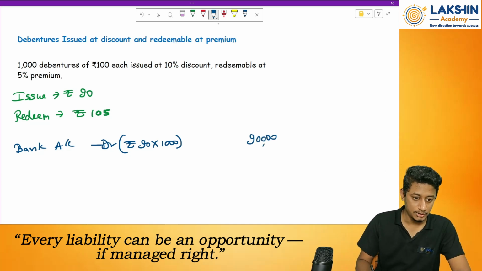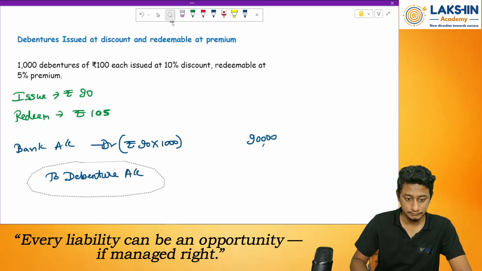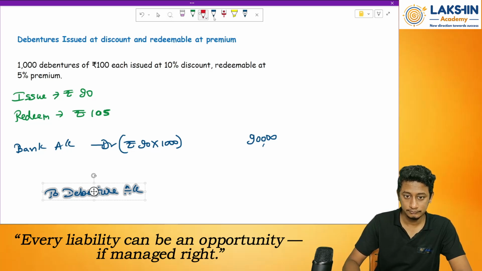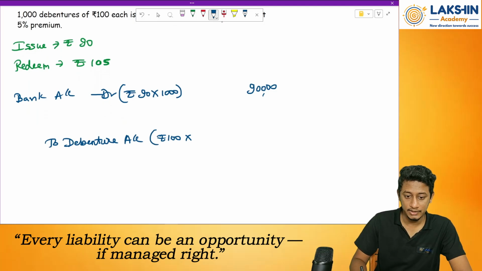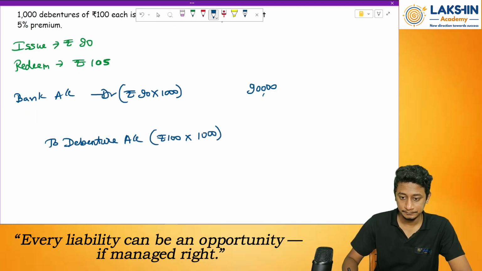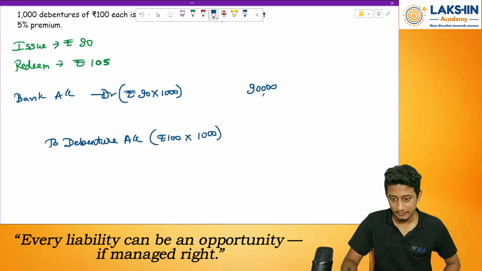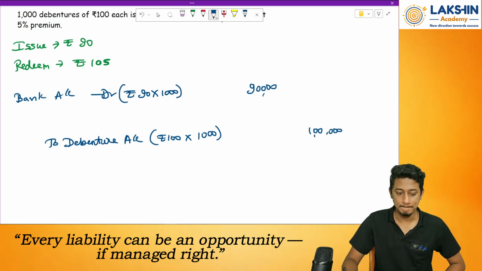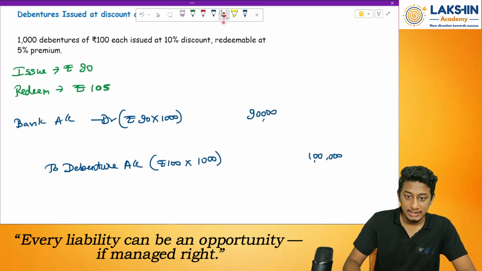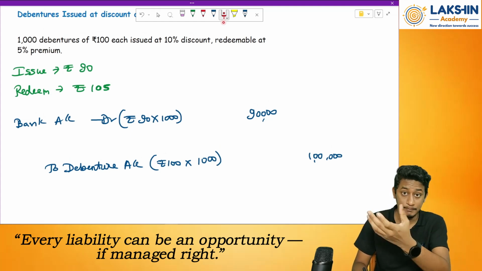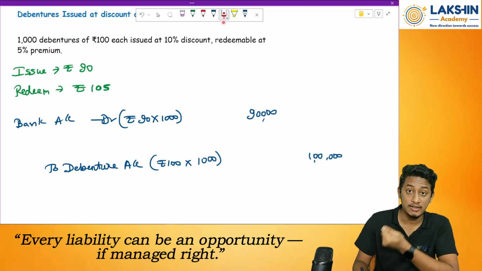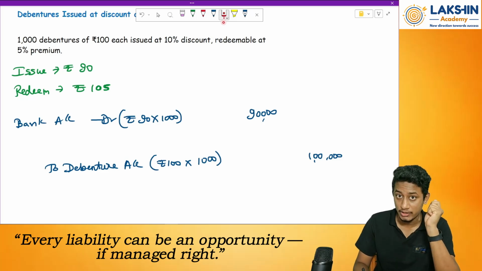Okay, next. To debenture account. How much will this be? Rupees 100 into 1,000 debentures. Nominal value, remember? Rupees 1 lakh. Next. See, while issuing the debenture, it is issued at what? It is issued at discount. That means I am receiving how much? Only 90 rupees for a debenture worth rupees 100. That means I am making a loss over here.